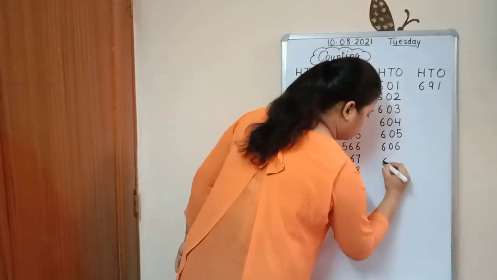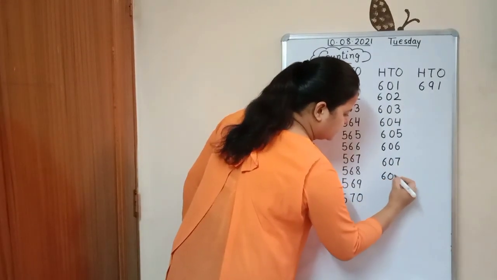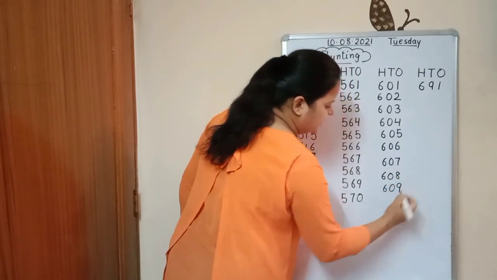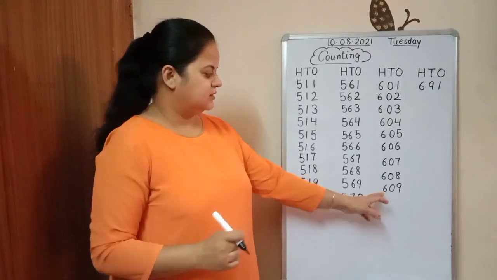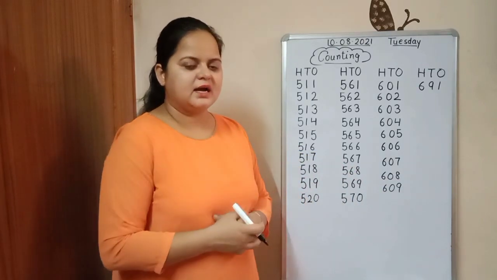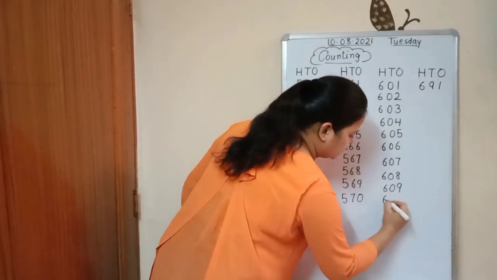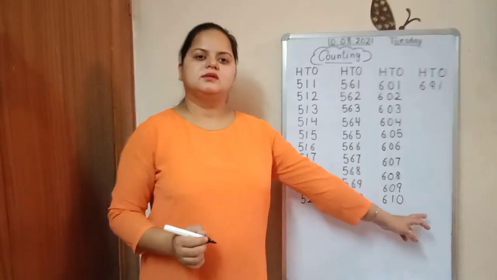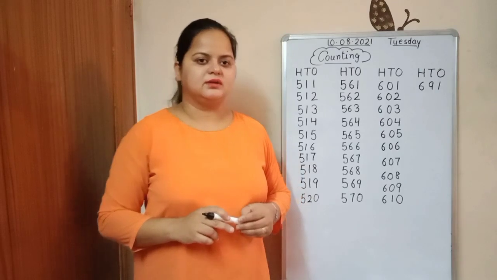607, 608, 609. And the last number of this line is? What comes in the last? 610. The next line is 691.